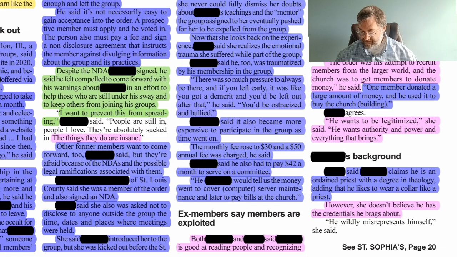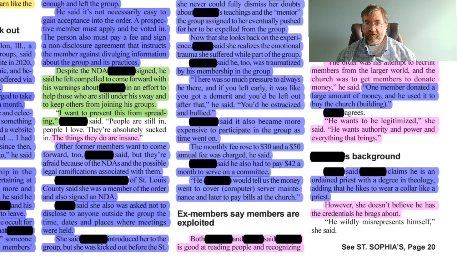He widely misrepresents himself, she said. Again, this is based on the previous, so we'll go ahead and mark that as an opinion and highlight that in pink.